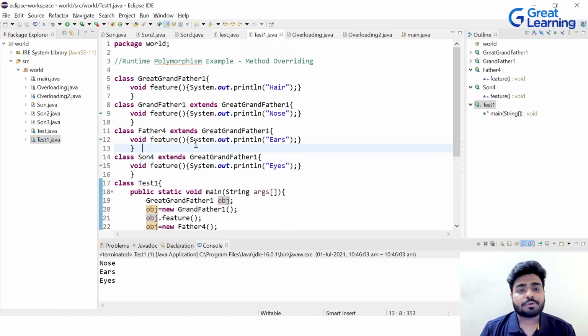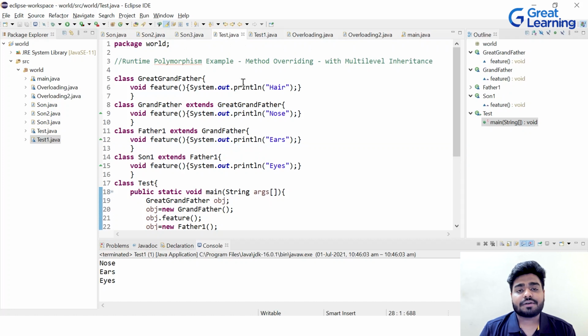Now here we have used one type of inheritance, which I have told you to analyze and understand, right? You should write in the comment which kind of inheritance this is. But here in this Test.java, we have written the same example, but with multi-level inheritance. You can see great grandfather is the parent class, but these child classes are not inheriting only from the parent. It is actually multi-level: great grandfather, then grandfather, then father, then son. Son is inheriting from father, father from grandfather, and grandfather from great grandfather. This is what is called multi-level inheritance, right?